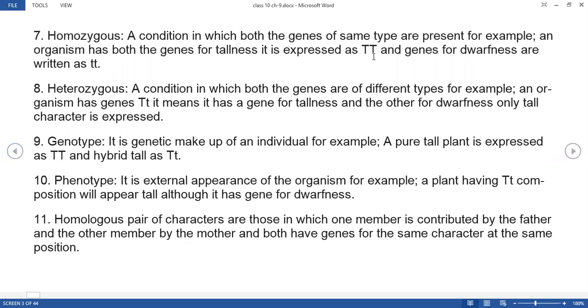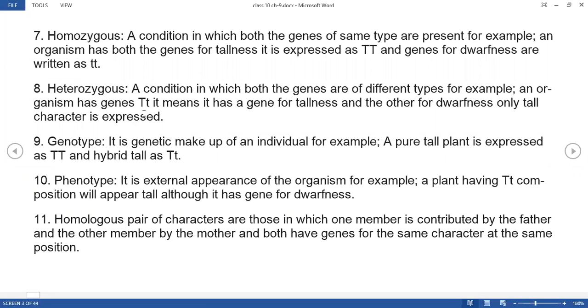You can see this capital T is present. These two of them are two genes, right? But these two of them are the same. For this reason they are said to be homozygous. While when we talk about heterozygous, you can see here capital T, small t, that is the fusion of two different genes. Homo means same and hetero means different. Homozygous means two of the genes are same, and heterozygous means different.